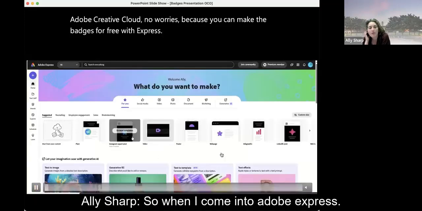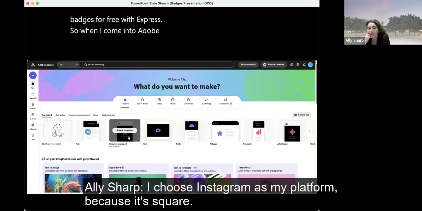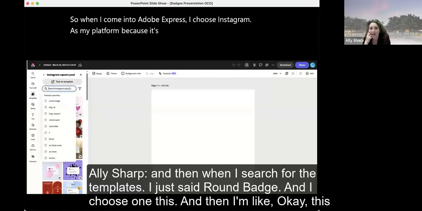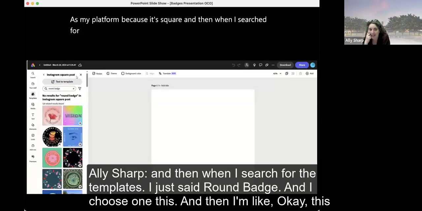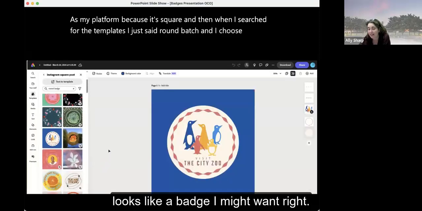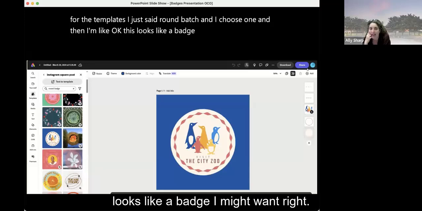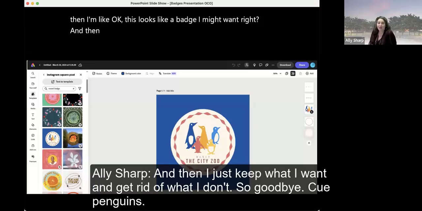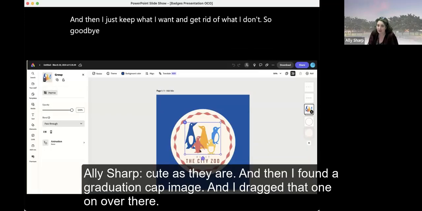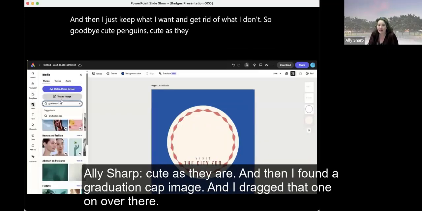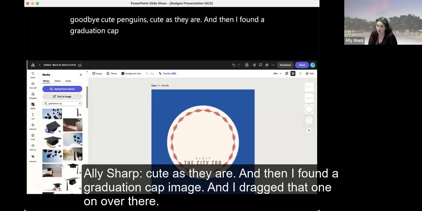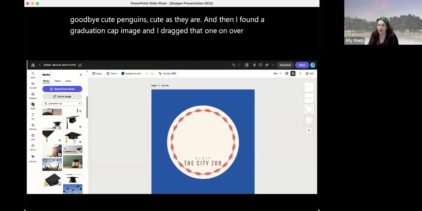So when I come into Adobe Express, I choose Instagram as my platform because it's square. And then when I search for the templates, I just say round badge and I choose one. And then I'm like, okay, this looks like a badge I might want, right? And then I just keep what I want and get rid of what I don't. So goodbye, cute penguins, cute as they are. And then I found a graduation cap image and I dragged that one on over there.